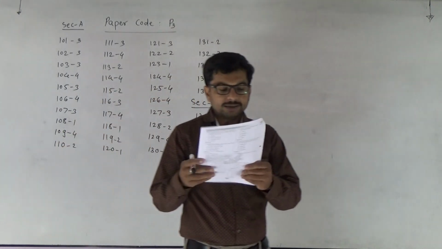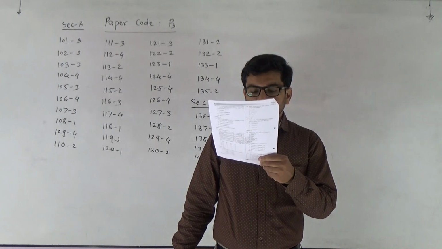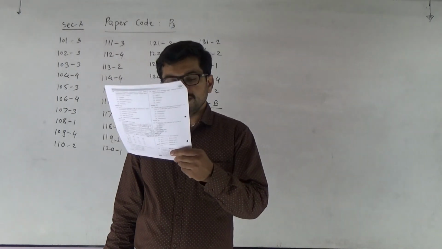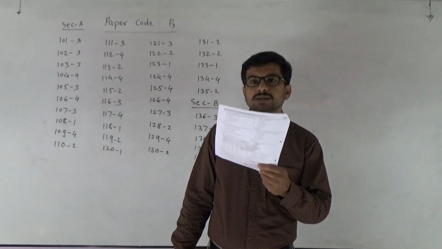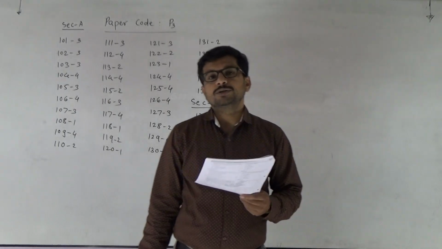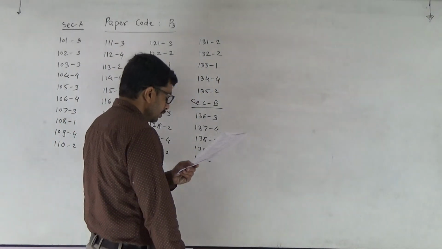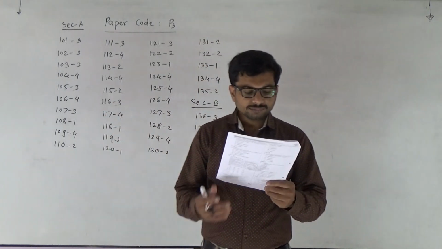Now 139. DNA fingerprinting involves identifying differences in some specific regions in the DNA sequence. These sequences are called repetitive DNA. As per the definition, these are the repetitive DNA, and these are the VNTRs. 139, answer 3. 140.